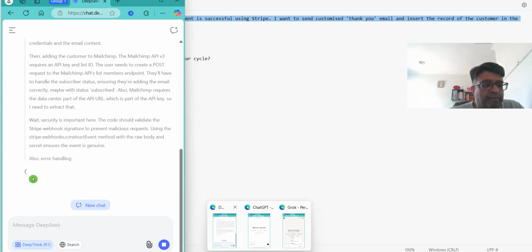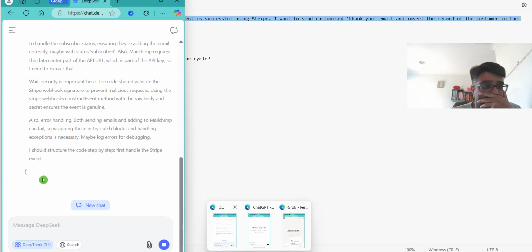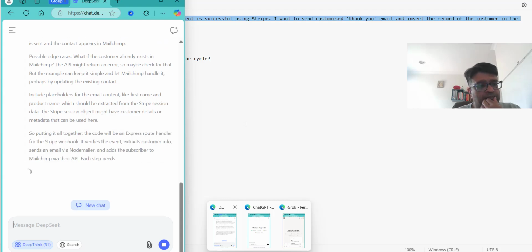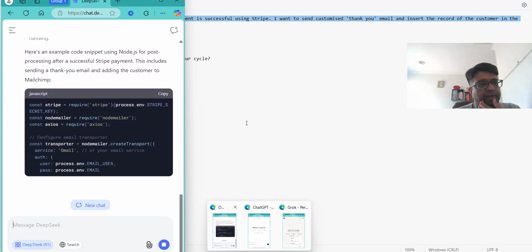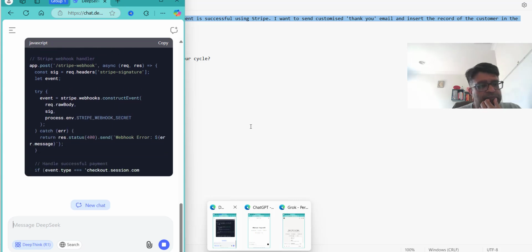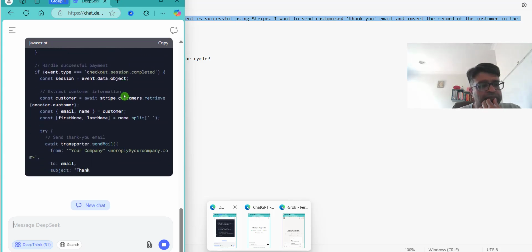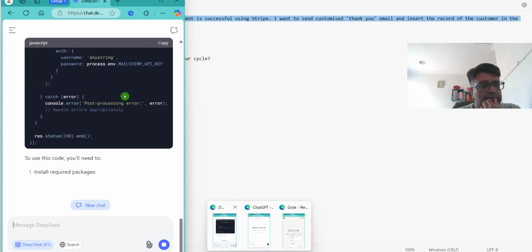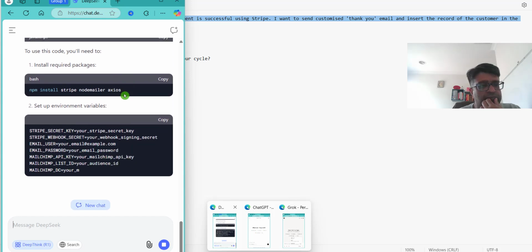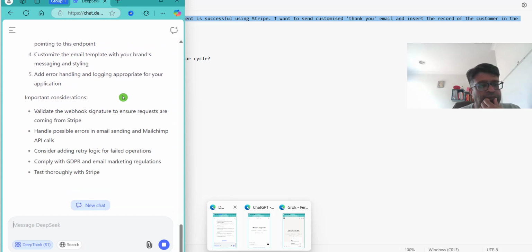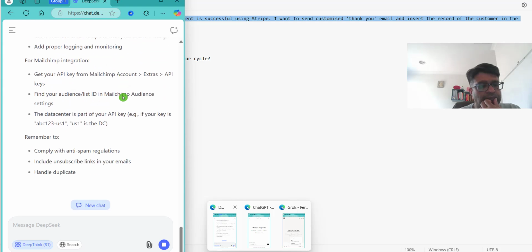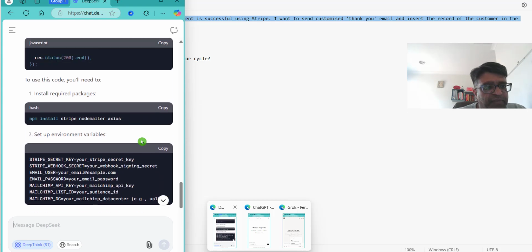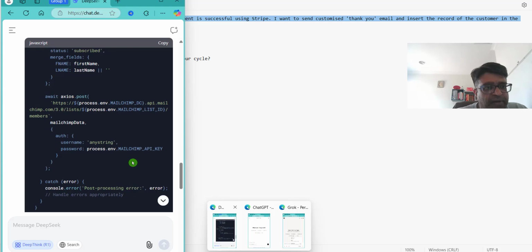So I'm still waiting because of this spinner. Okay, so finally DeepSeek has given the response, and see what it has done.